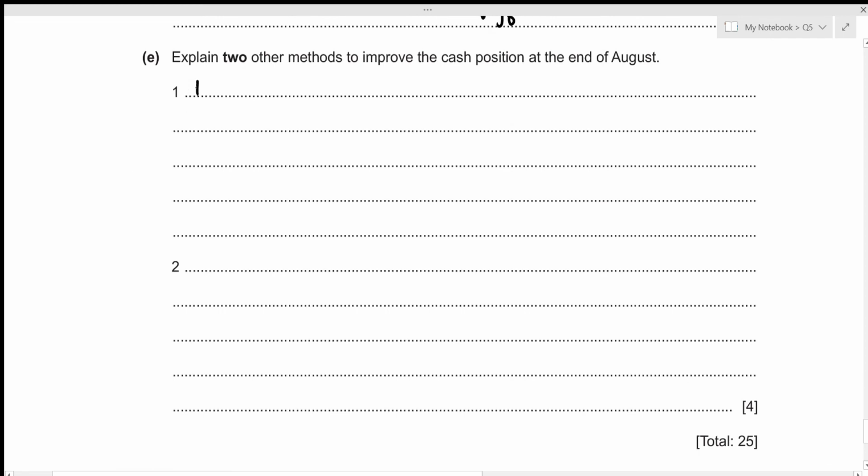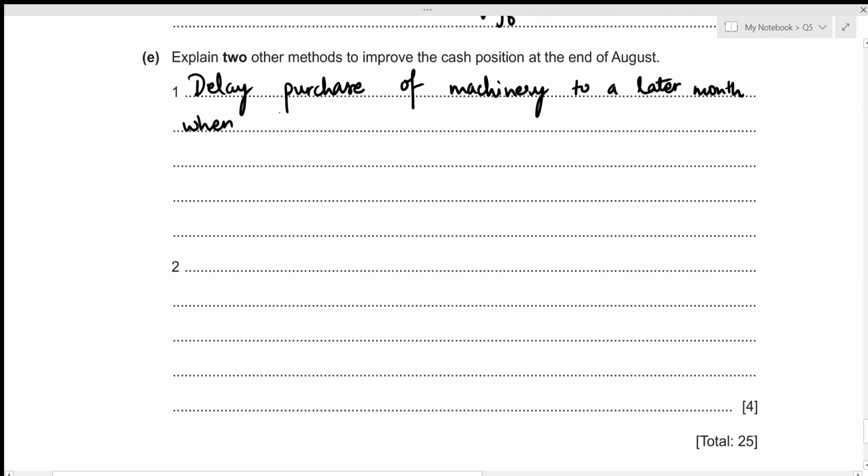Delay purchase of machinery to a later month when more funds are available.